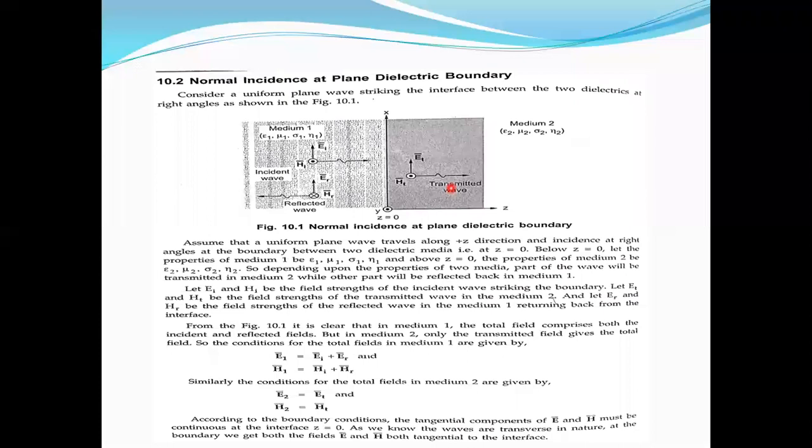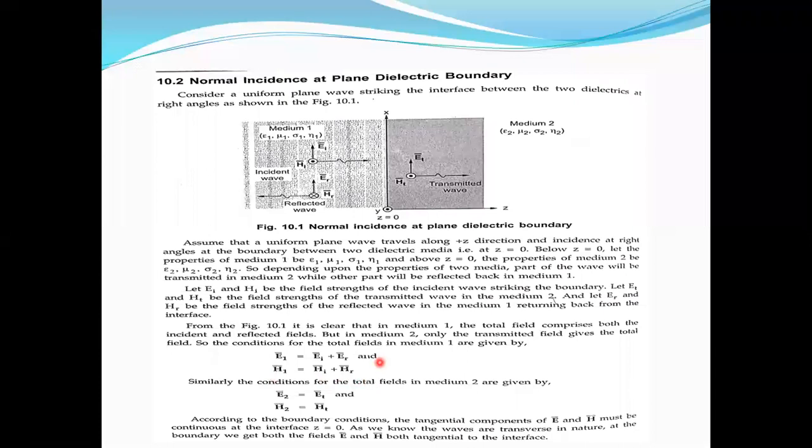Now you consider from the above figure, it is clear that in medium 1 the total field comprises both incident and reflected. Here the incident wave is there as well as the reflected wave. So total electric field intensity in this medium, you can write E1 bar is equal to EI bar plus ER bar, incident wave as well as reflected wave. And coming to total magnetic intensity, H1 bar, medium 1 magnetic intensity, H1 bar is equal to HI bar plus HR bar, incident magnetic intensity plus reflected magnetic intensity.